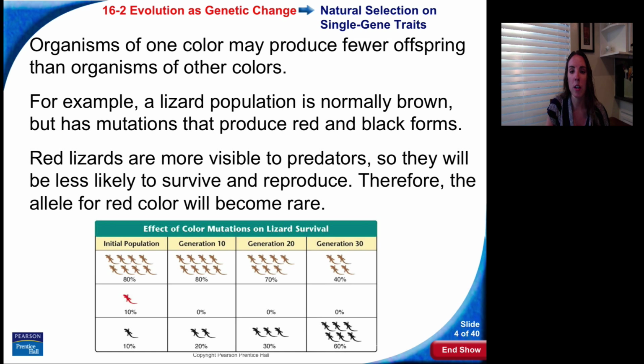Organisms of one color may produce fewer offspring than organisms of other colors. For example, a lizard population is normally brown but has mutations that produce red and black forms. Red lizards are more visible to predators, so they will be less likely to survive and reproduce. Therefore, the allele for red color will become rare. Here's our initial population: 80% brown, 10% red, 10% black. Over time, after 10, 20, 30 generations, you see that the brown is decreasing, the black is increasing, and the red is gone completely.